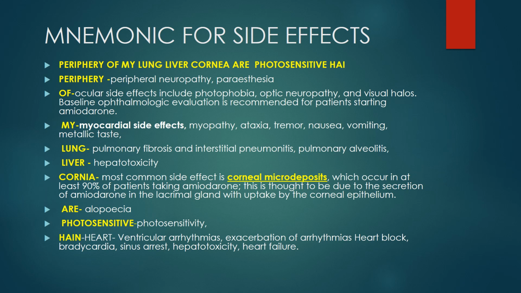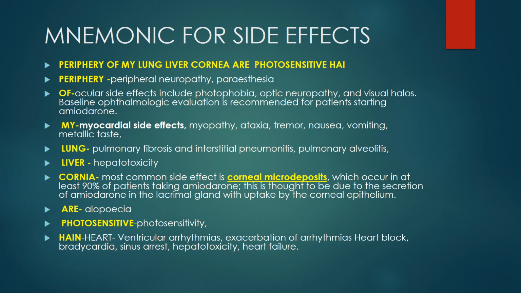If the people ask you at the next level of difficulty, they will ask you the mechanism of why it is there. So we are just remembering this: amiodarone in the lacrimal gland is secreted with uptake by the corneal epithelium. Okay. R, A for alopecia, hair loss. Then photosensitivity. Okay. And the last word is hai: periphery of my lung, liver, cornea are photosensitive hai.